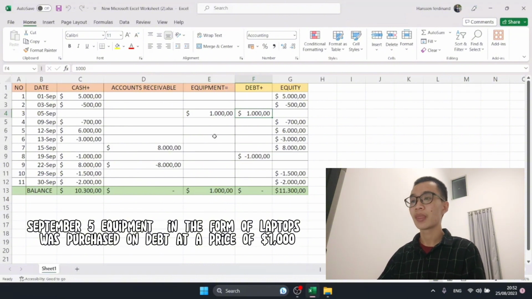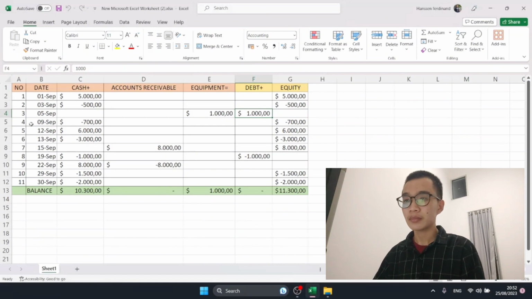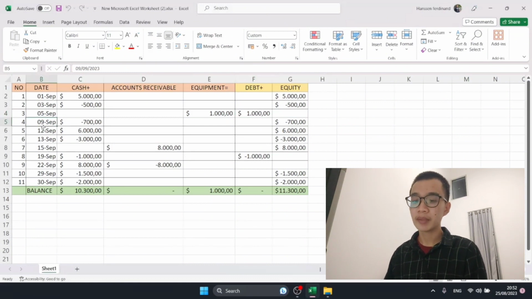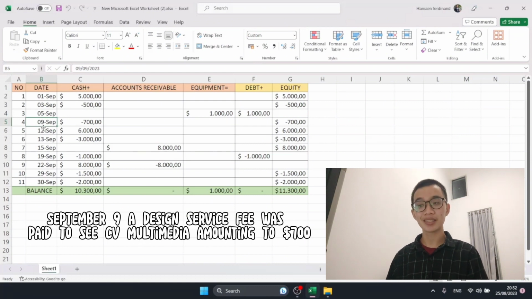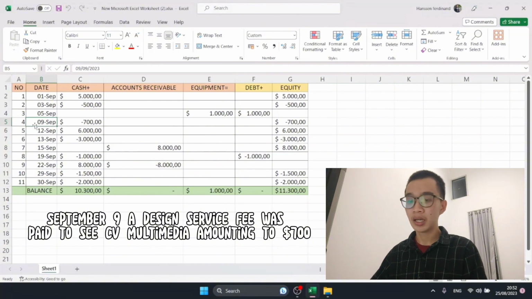Next, number 4, September 9, a design service fee was paid to CV Multimedia amounting to $700. So what does that mean? On 9 September, we used design services from others.